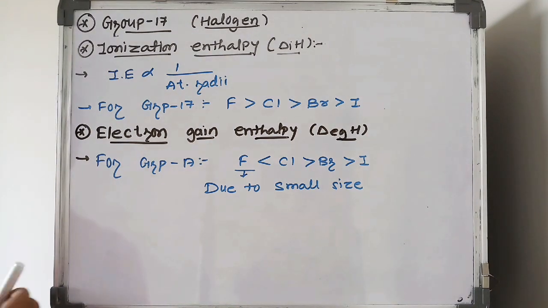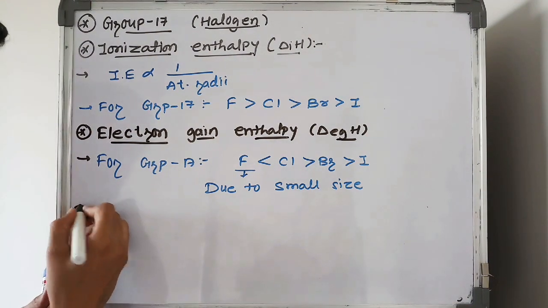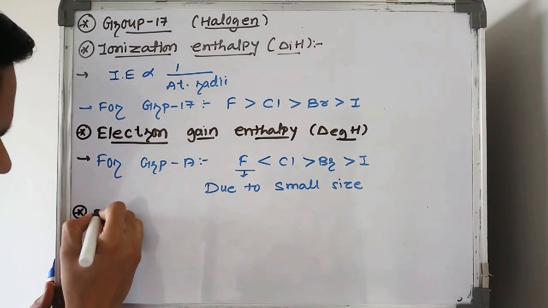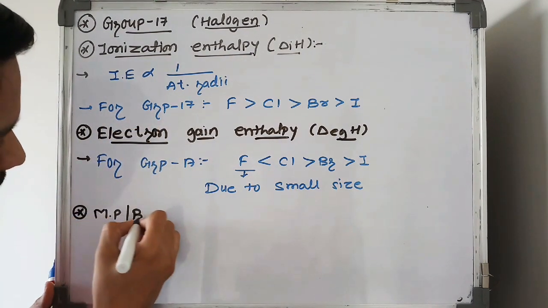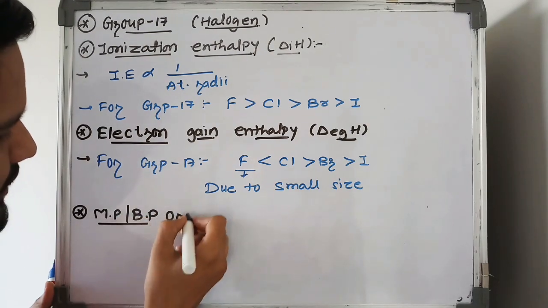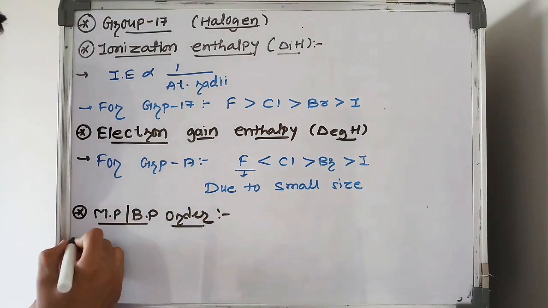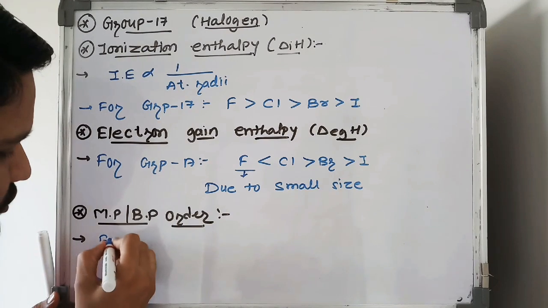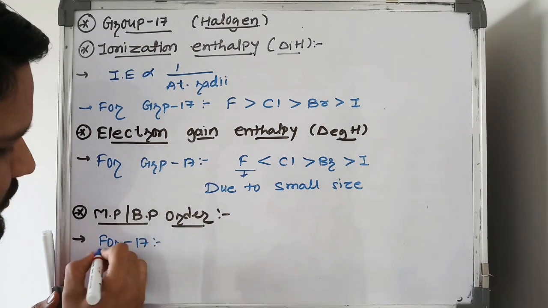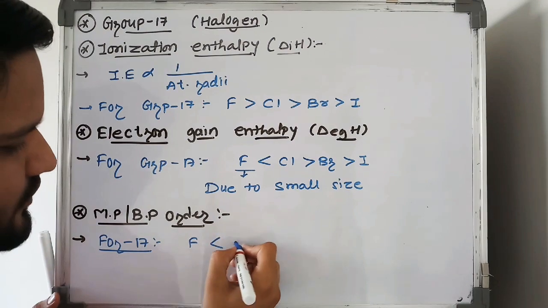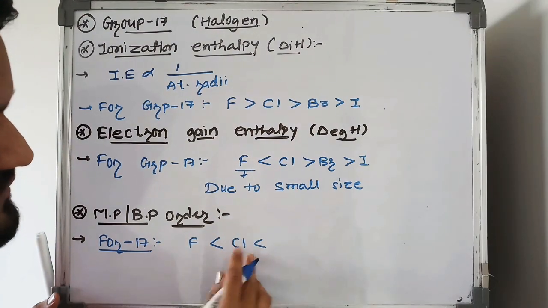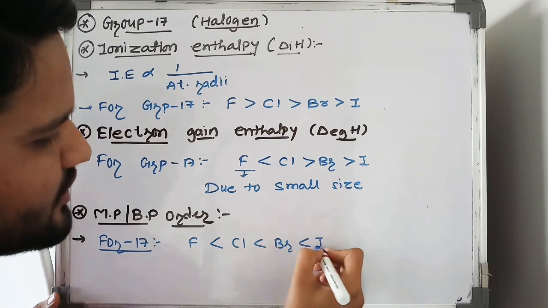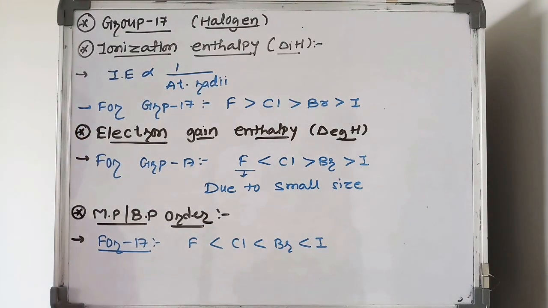Okay, after electron gain enthalpy, one important order is the melting point and boiling point order. The melting point and boiling point depend on size. For group number 17 elements, fluorine possesses the smallest size, and from fluorine to chlorine, chlorine to bromine, and bromine to iodine, size increases. So with an increase in size, the boiling point and melting point also increase.